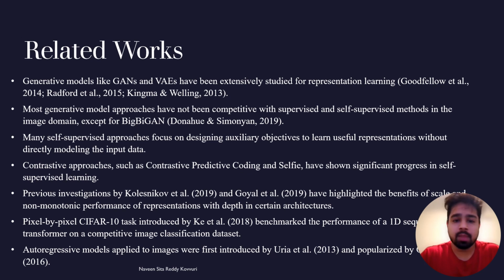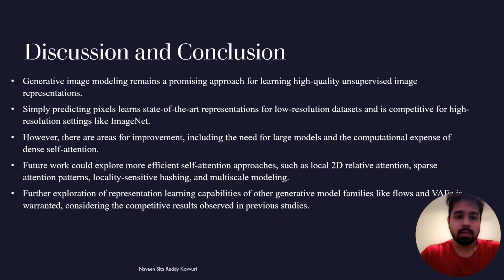Previous investigations by Collins and Kolesnikov have highlighted the benefits of scale and the non-monotonic performance of representations with depth in certain architectures. The pixel-by-pixel CIFAR-10 task introduced by Krizhevsky's benchmark the performance of a 1D sequence transformer on a competitive image classification dataset. Autoregressive models applied to images were first introduced by Uria et al. in 2013 and popularized by Oord et al. in 2016.